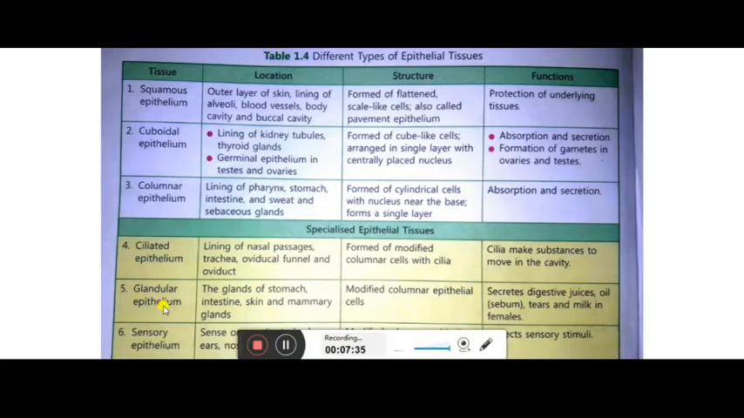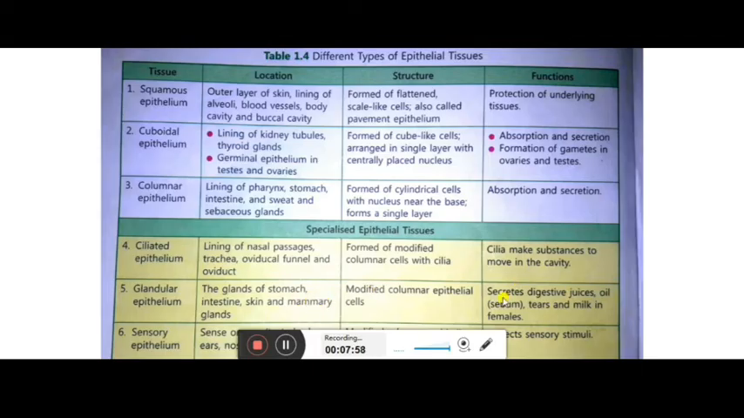Next is the glandular epithelium. Some of the squamous one, the columnar one, they will be modified. That means they will form a curve kind of a structure. And then the glands of the stomach, intestine, skin and the mammary glands. Mammary glands produces milk.